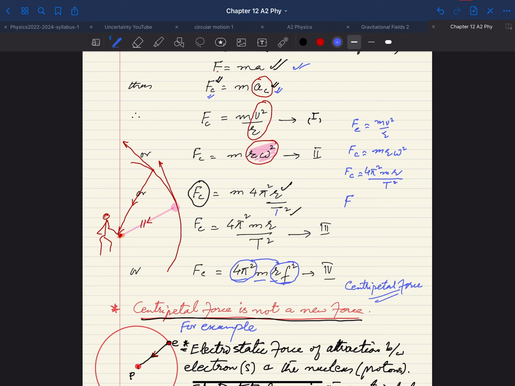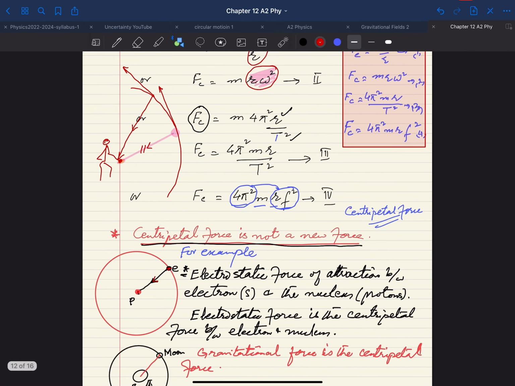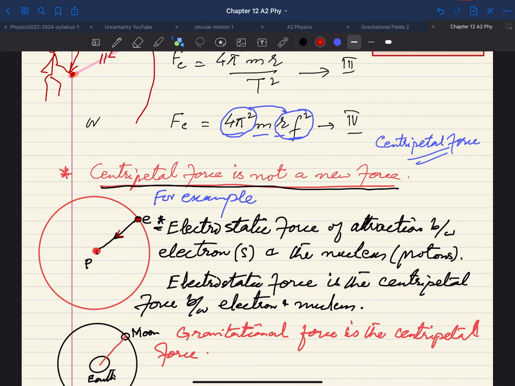Then the fourth formula is Fc is equal to 4 pi square m r f square. So these are the formulae for your centripetal acceleration. Why have we developed these formulae? The answer is very simple: if the data is given in one form, then we can use one equation, and if the data is given in another form, then we can use another equation, and so on.